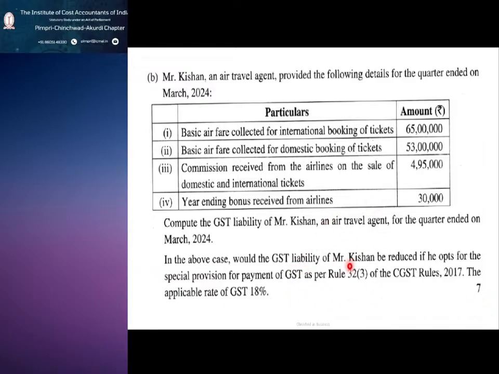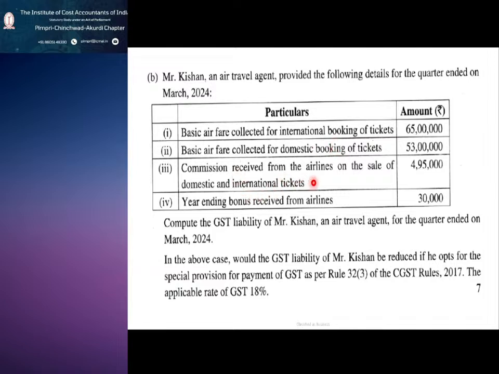Instead of going into more complicated things and taking a lot of time, do the revision quickly. Only 65 and 53 will be as per rule 32 sub rule 3.